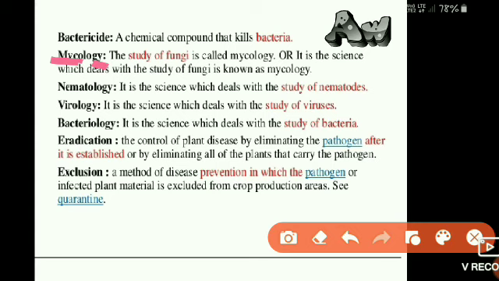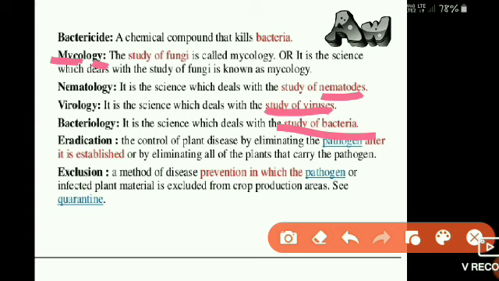Next term is nematology, the science which deals with the study of nematodes, where we study the causal organisms, how they infect, and how we can manage them. Then virology, the study of viruses. Then bacteriology, the science which deals with the study of bacteria.